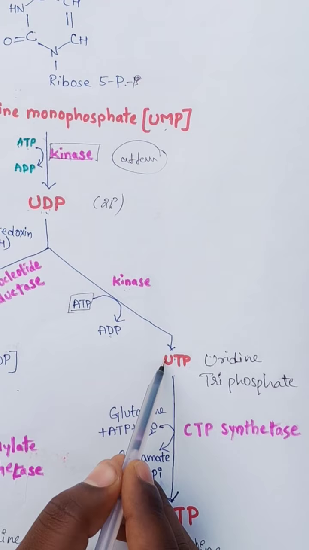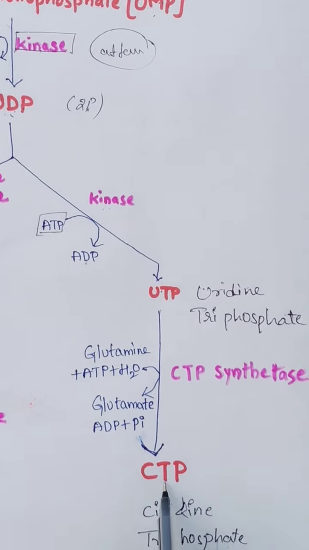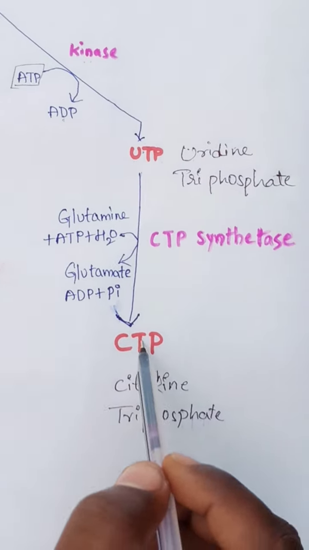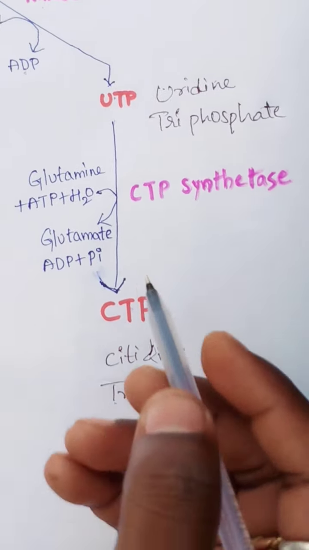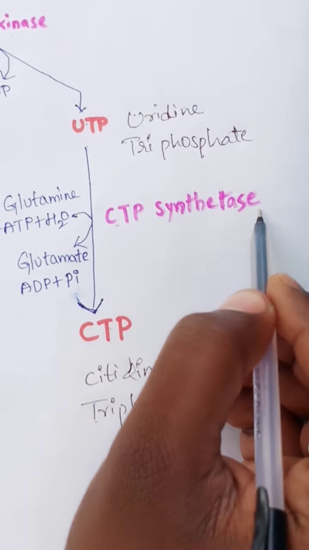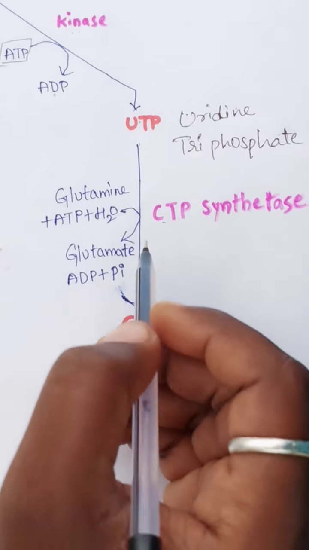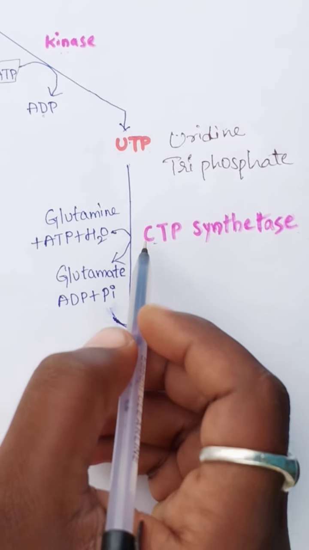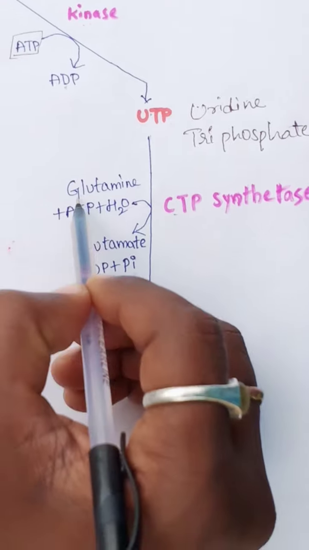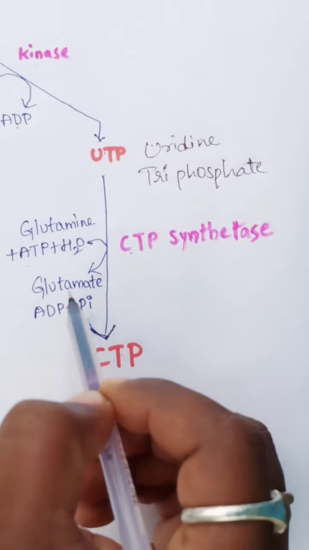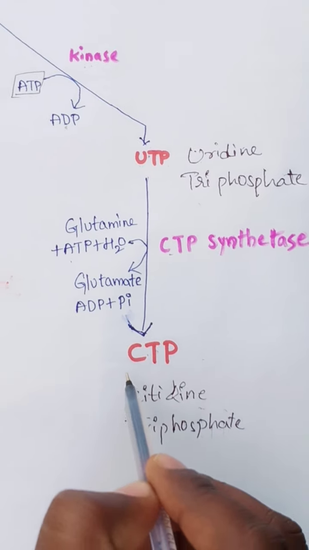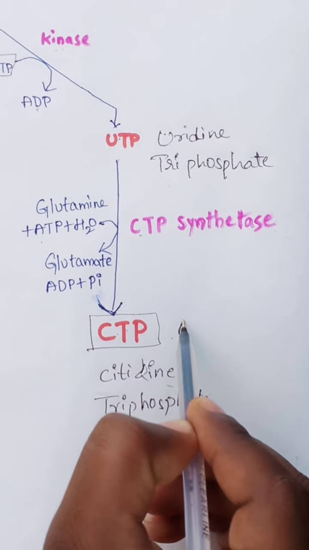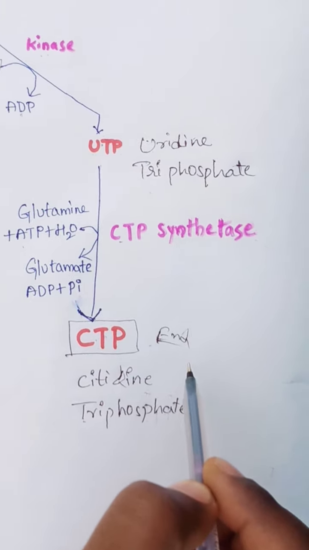The uridine triphosphate, UTP, is converted to CTP. CTP means cytidine triphosphate, formed in the presence of CTP synthetase enzyme. Here 1 mole of glutamine participates, and ATP also participates. They are converted to glutamate and ADP. It produces CTP, which is an end product of the pyrimidine ring.